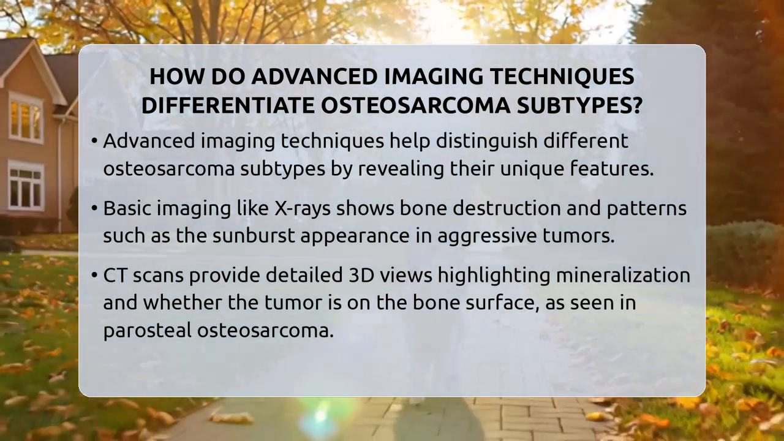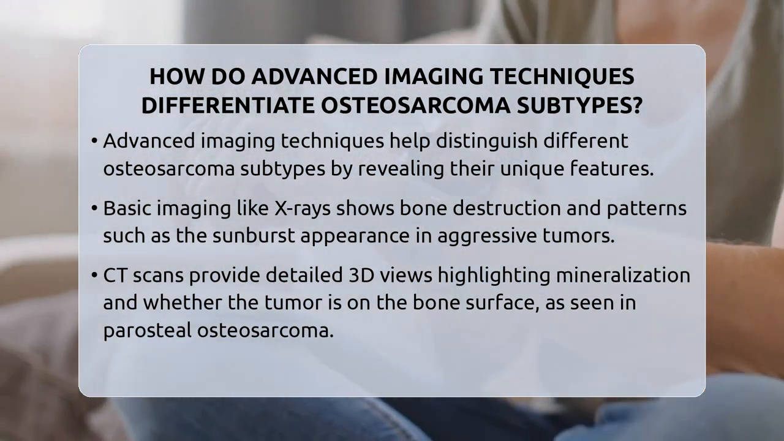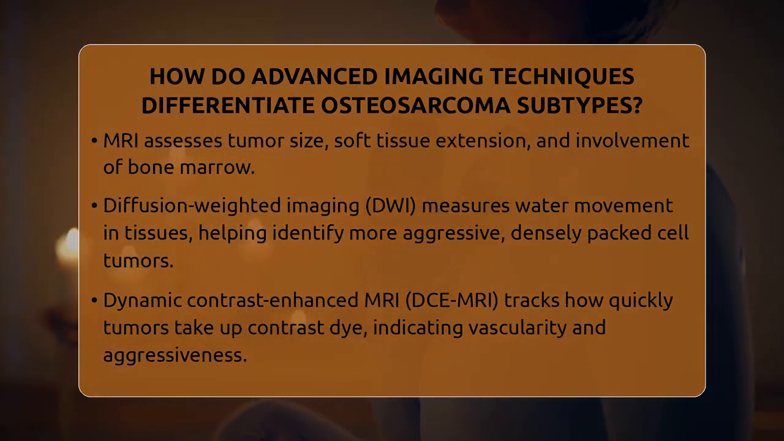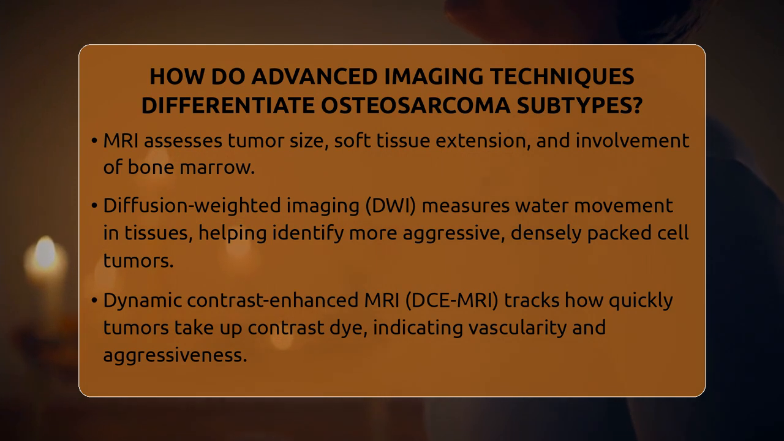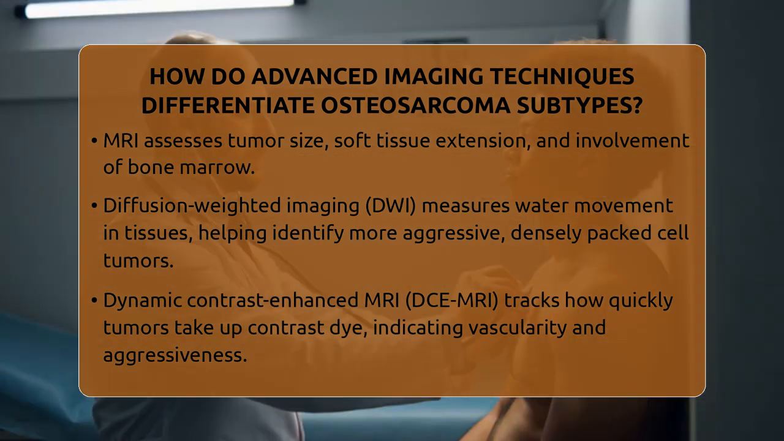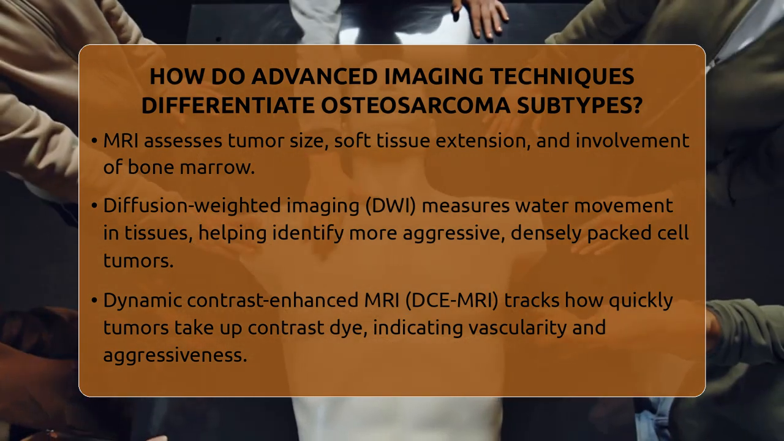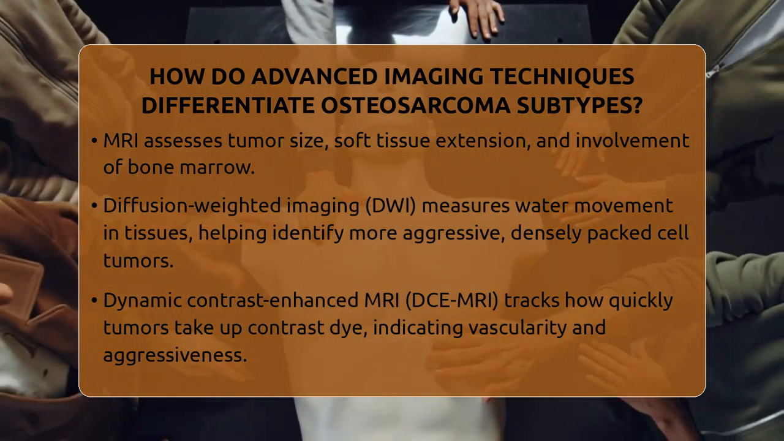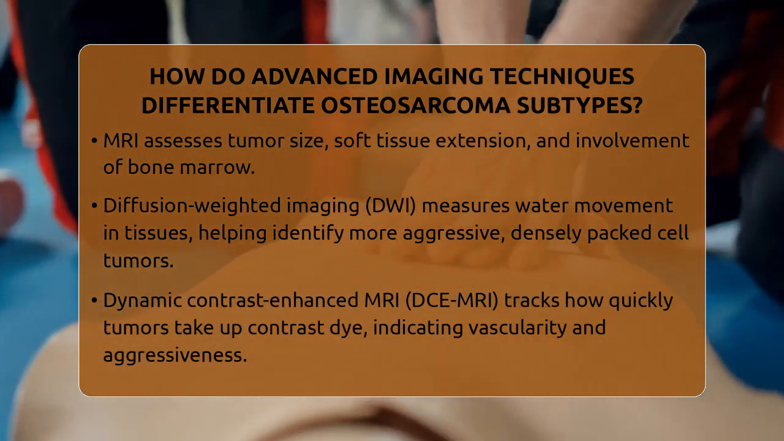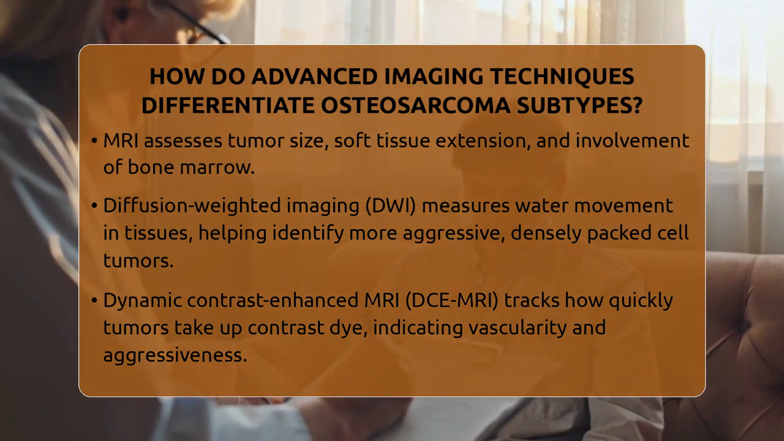Magnetic resonance imaging is crucial for understanding how the tumor extends into soft tissues and bone marrow. It offers detailed images of the tumor's size and relationship to nearby structures. Advanced MRI techniques add even more information. Diffusion-weighted imaging measures how water molecules move within tissue. Tumors like osteosarcoma tend to have densely packed cells, restricting water movement, which shows up as high signal on DWI and low values on apparent diffusion coefficient maps. This helps distinguish more aggressive subtypes from less aggressive or benign lesions.